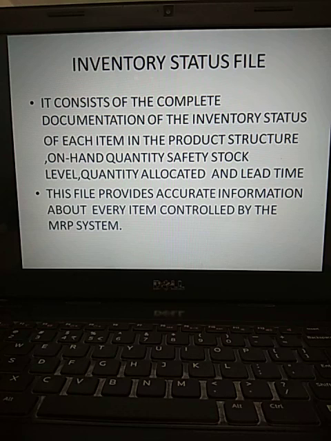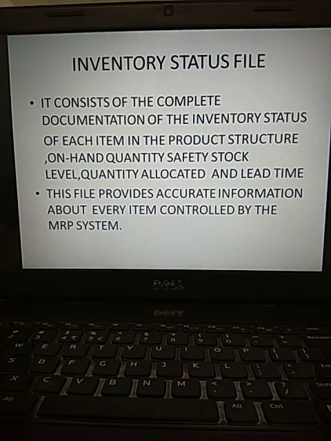Quantity allocated. For each shirt, 5 buttons are allocated. And what is the lead time? If you place an order at 12 noon, there is a chance to get all the buttons by 5 p.m. So that gap is known as lead time. That is the inventory status file. This file provides accurate information about every item controlled by the material requirement plan system, so it provides the complete information regarding the MRP system.